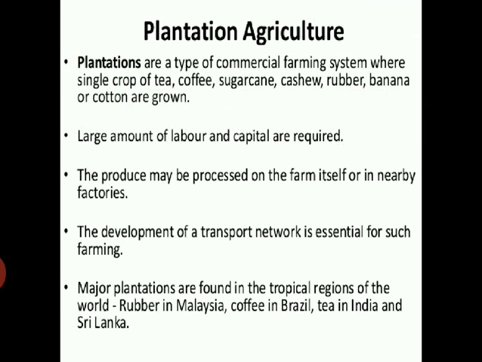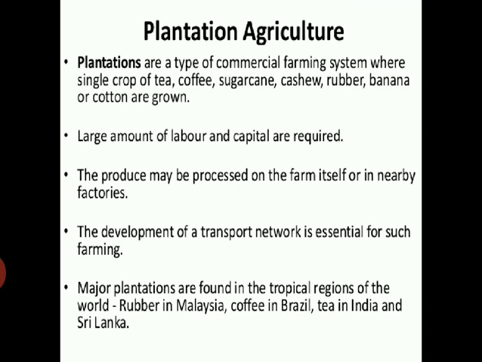The third classification of commercial farming is plantation agriculture. Plantations are a type of commercial farming where a single crop of coffee, tea, sugarcane, cashew, rubber, banana, or cotton is grown. A large amount of labor and capital is required.